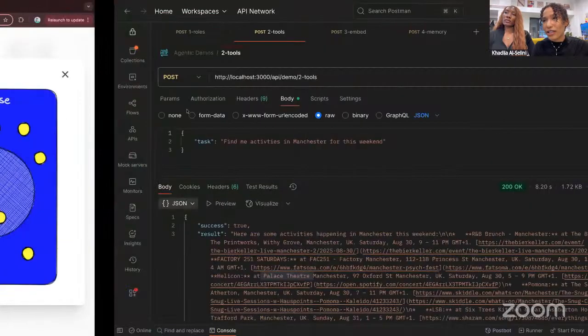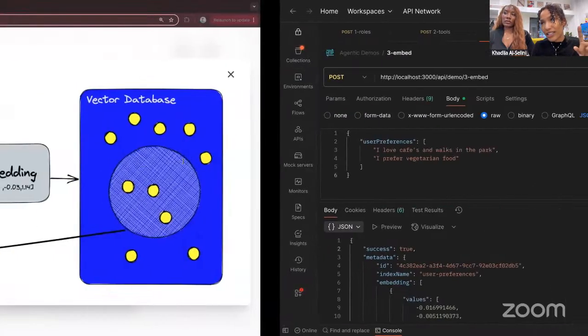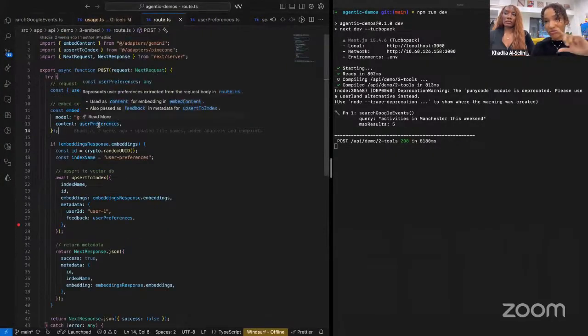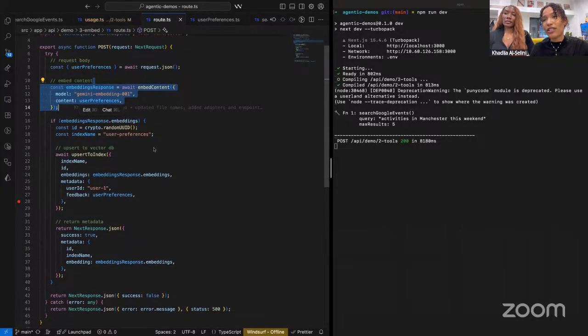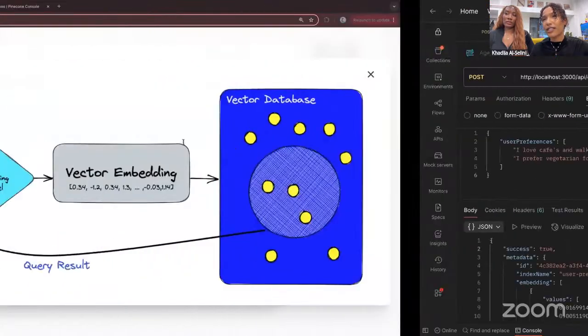So in this situation, I took in some feedback about the user's experience. They liked cafes, walks in the park, and they preferred vegetarian food. If I go to the code, we took that array of strings and used Gemini's embedding content. Cohere is quite good, but this time I used Gemini. And then we just stored it into the index that I created. This index looks like this.